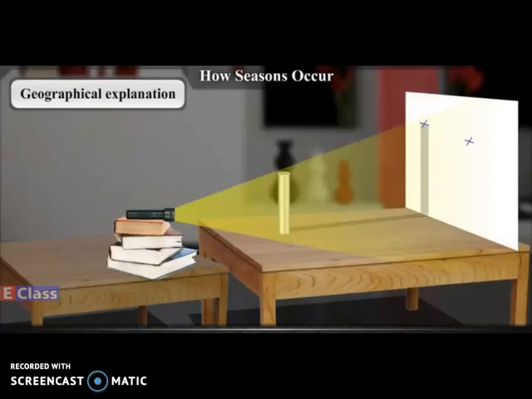From this activity, you will realize that as the position of the table changes, the position of the shadow also changes. If the positions of the sunrise and the sunset on the horizon are observed for the whole year, you will realize that they keep on changing. Let us try to understand the reason behind this with the help of the next activity.